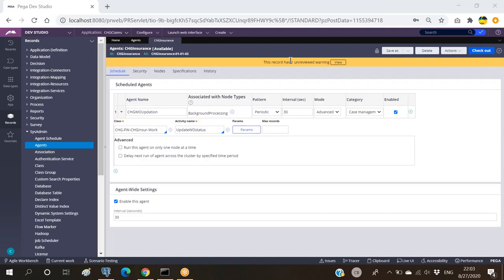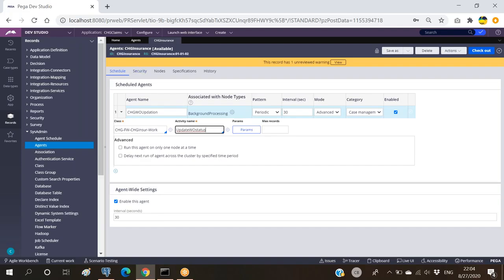So in our previous class, we were working with agents, right? An agent is a rule where we can have some activity executed automatically based on some periodic time. We can set some time, like a recurring or periodic one, and based on this, the agent will be waking up and running one activity.